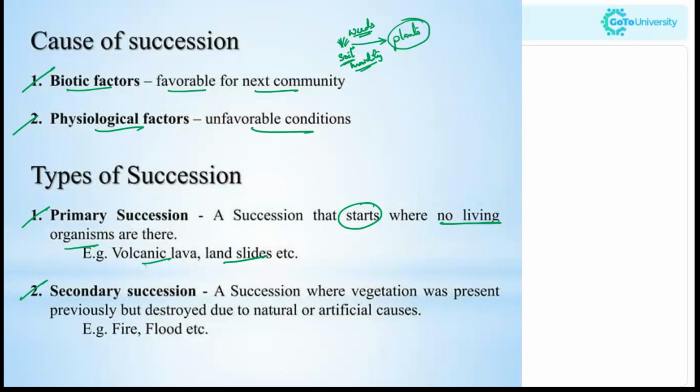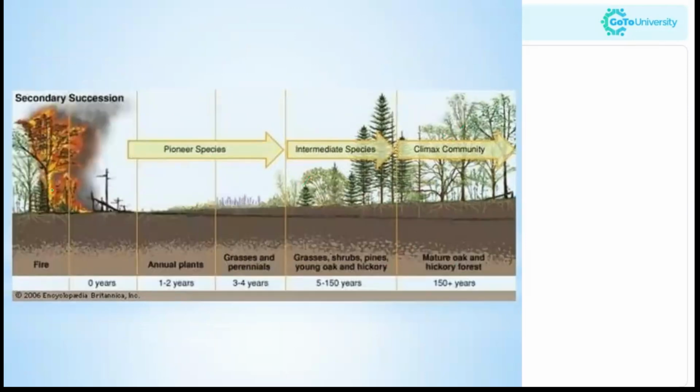Now, the secondary succession is where the vegetation was present previously but destroyed due to natural or artificial causes like fire, flood, etc. This one. There were plants, but because of a flood or fire, it got completely destroyed, and later some plants started growing, and finally the climax community got developed.